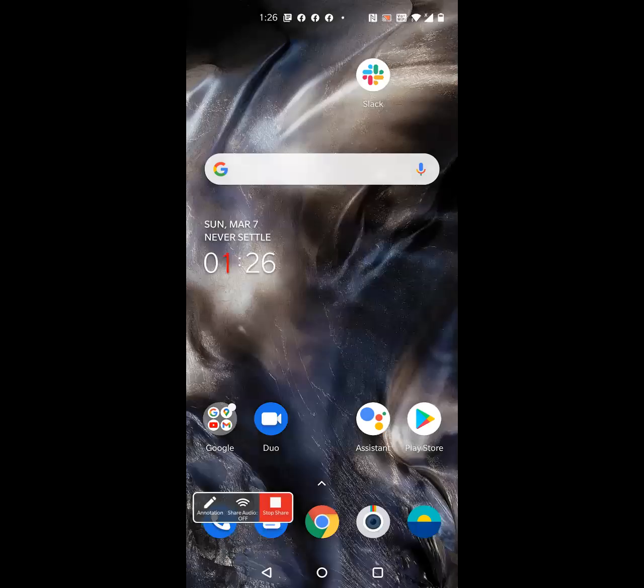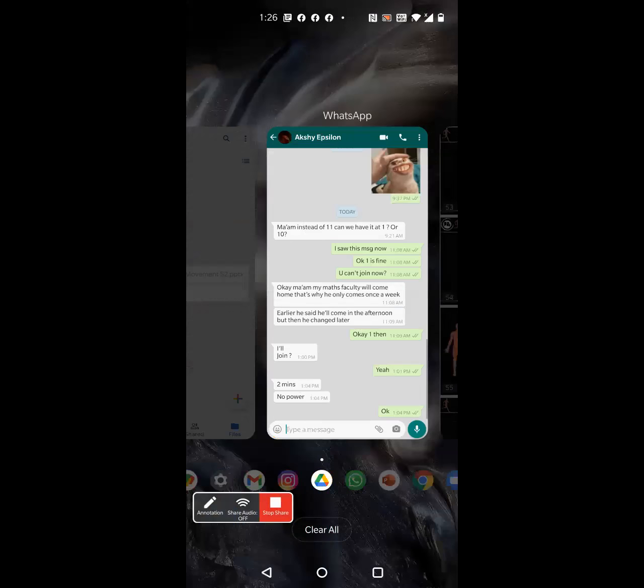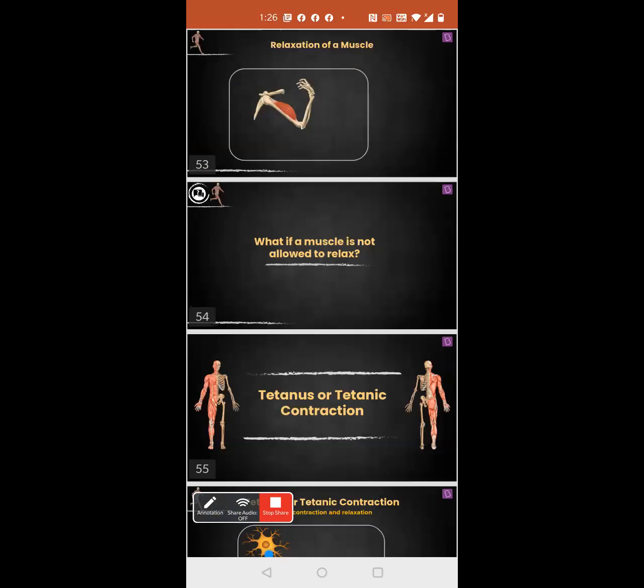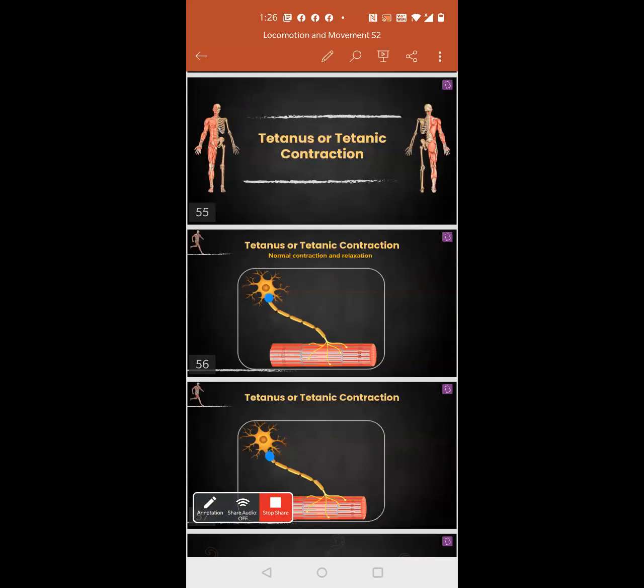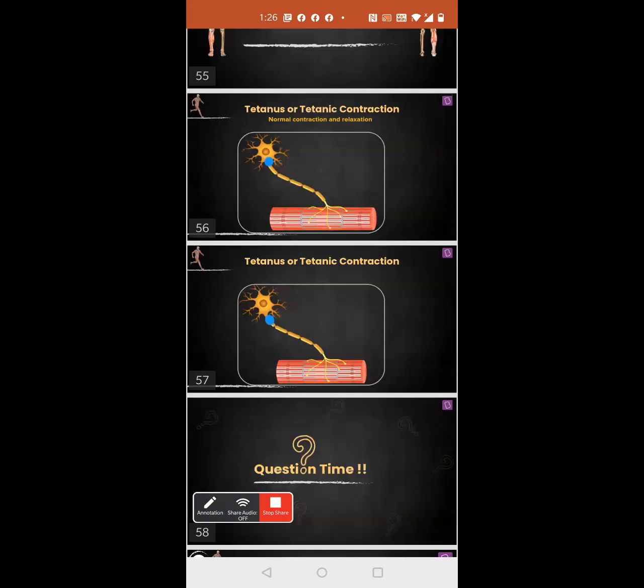In the beginning of this chapter, when we started this particular topic, I told you this title here is wrong. Don't go with the title. It is not tetanus. It is tetany. It ends with a Y. Cross check whether that is correct or not, but it's wrong.